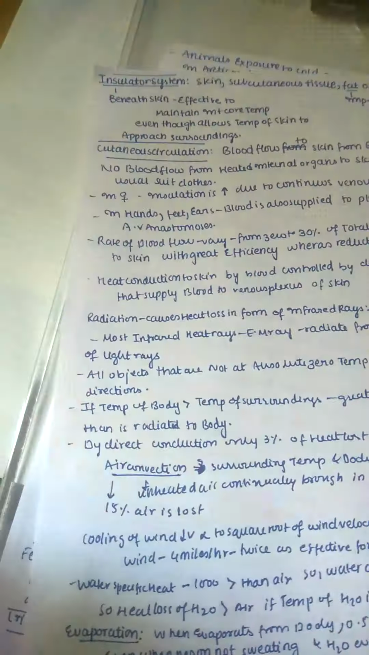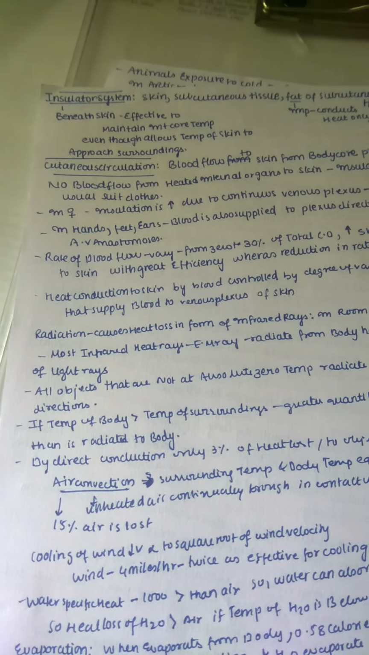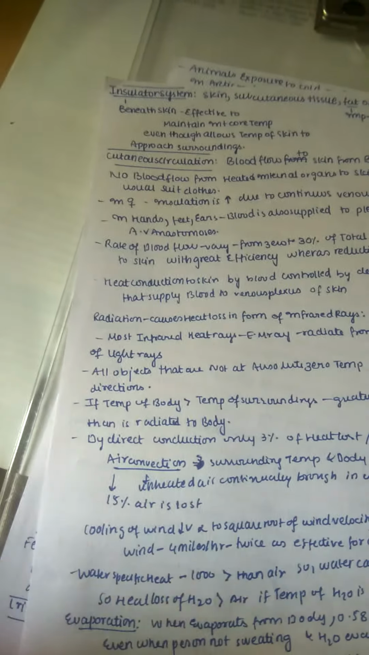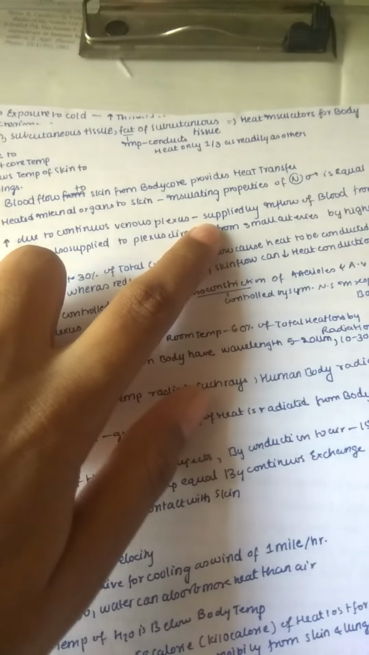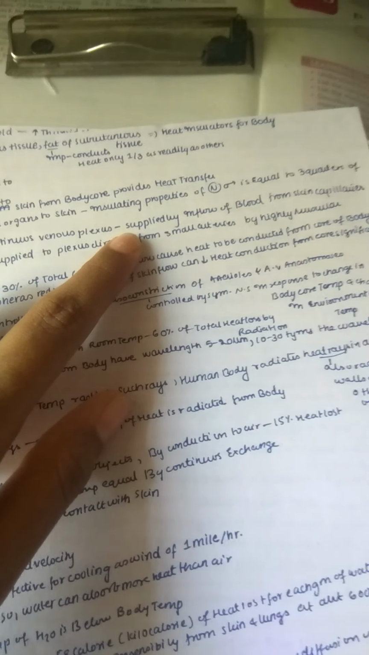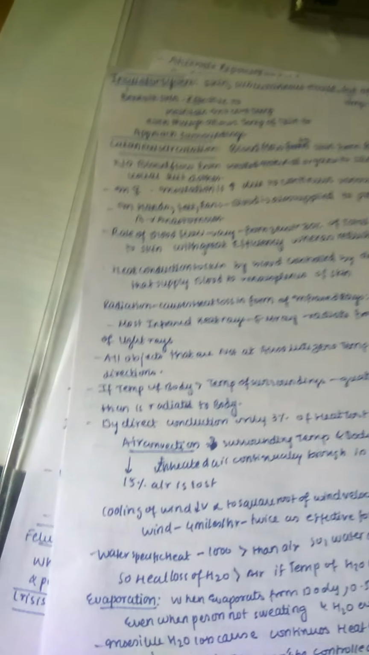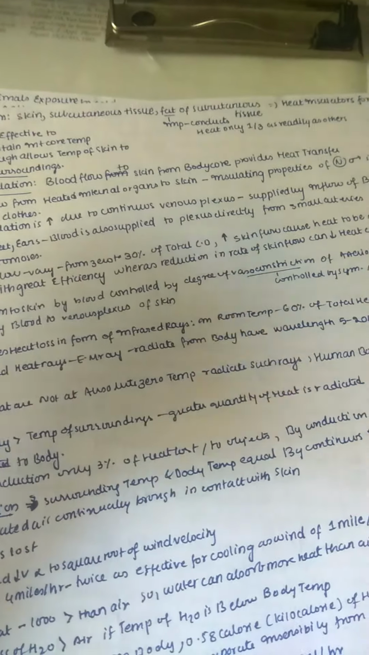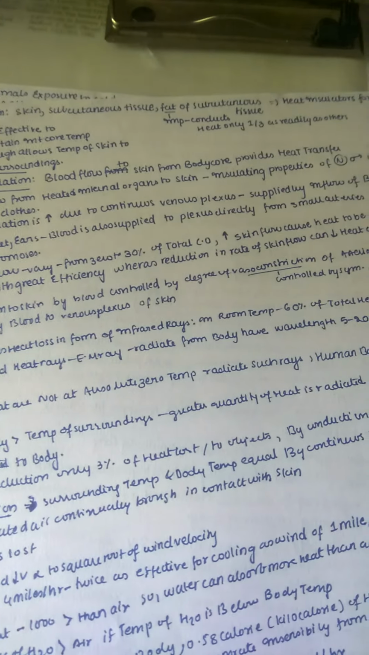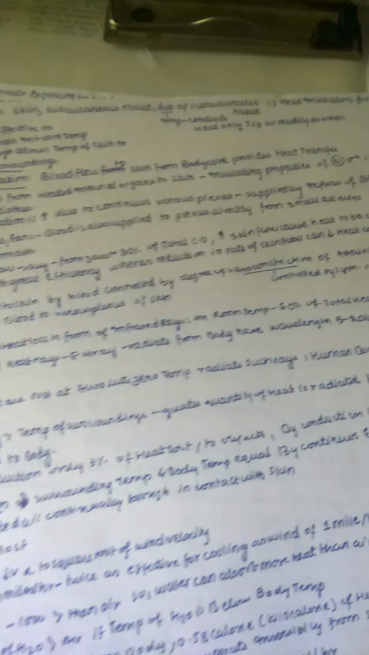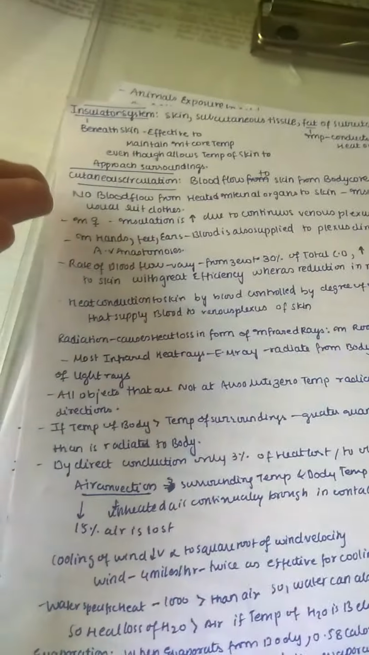Now let us see the cutaneous circulation. Blood flows mainly to skin from the body core and provides the heat transfer. So what you need to understand here is what is cutaneous circulation. It is nothing but the blood which is flowing to skin from the body core. From inside to skin, how much blood is flowing provides heat transfer, because from body core the heat is getting transferred into skin. So this is nothing but cutaneous circulation.